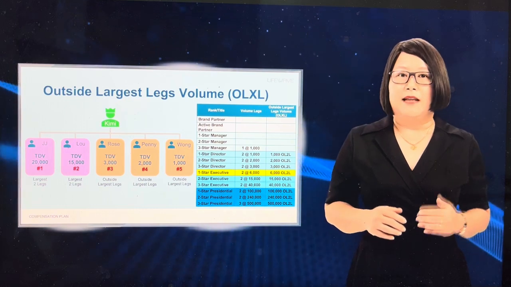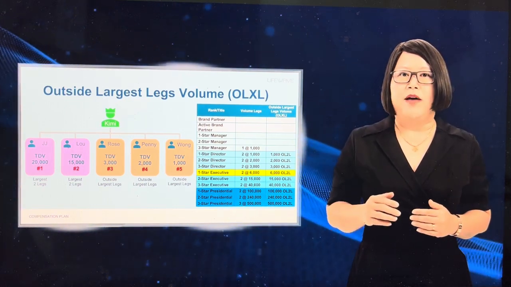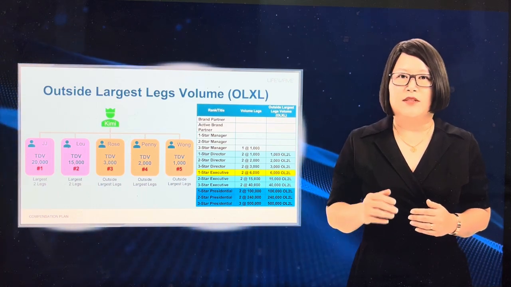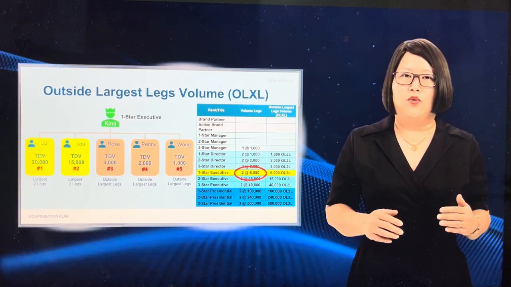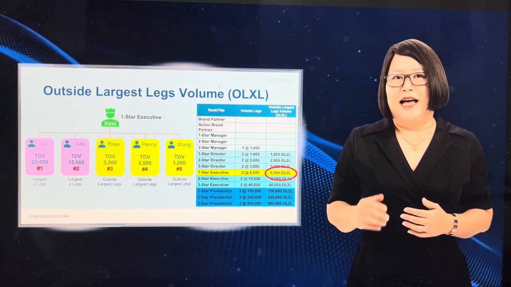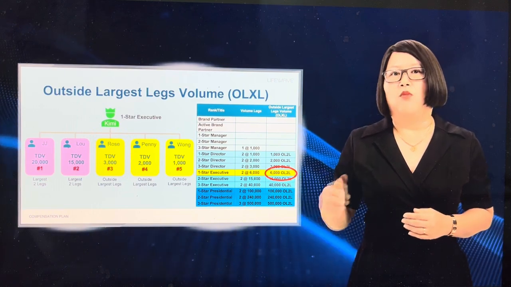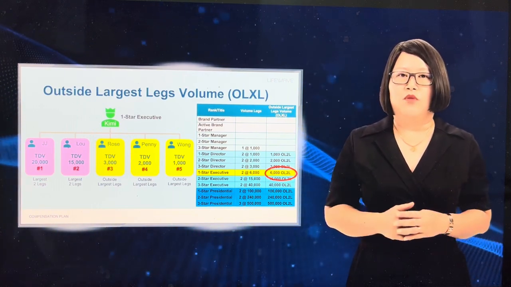So, in Kimi's example, she will be qualified as a 1-star executive as she meets the requirements of 2 volume lakes at 6,000 each. She has JJ and Lou with over 6,000 each. She also meets the outside largest 2 lakes requirement of 6,000. She has Rose, Penny, and Wong, who make up the 6,000 volume required.